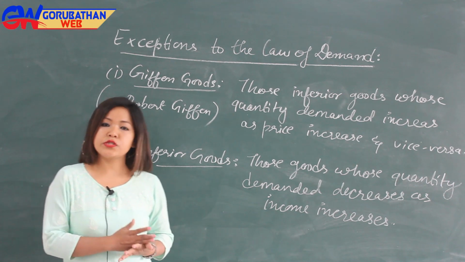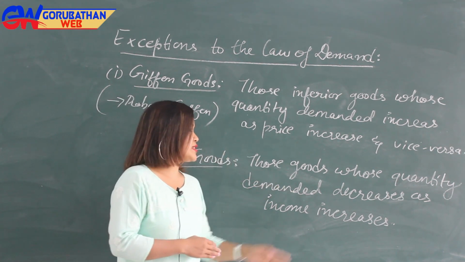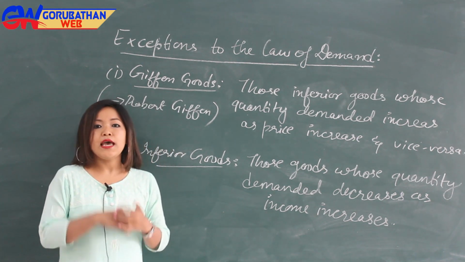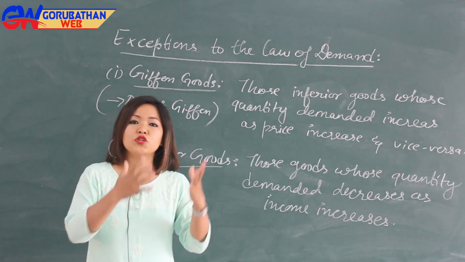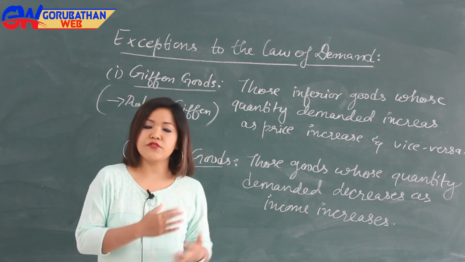Inferior goods are those goods whose quantity demanded decreases as income increases. As the income of the consumer increases, the quantity demanded of some low quality products decreases.